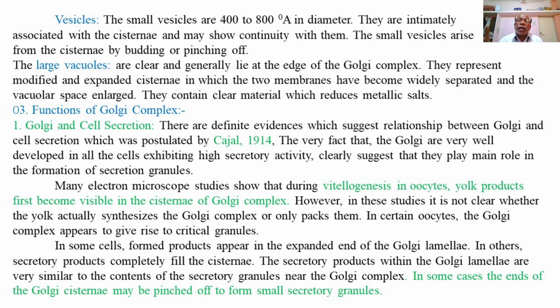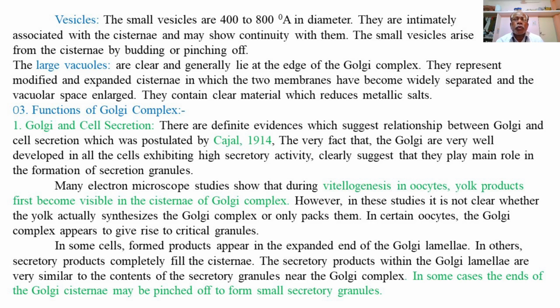The Golgi bodies are very well developed in all cells showing a higher rate of secretory activity or synthesis of different products, which clearly suggests that they play an important role in the formation of secretion granules.